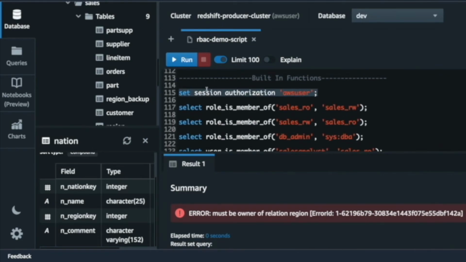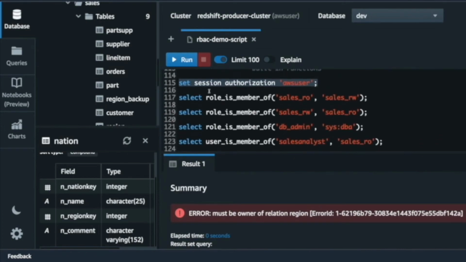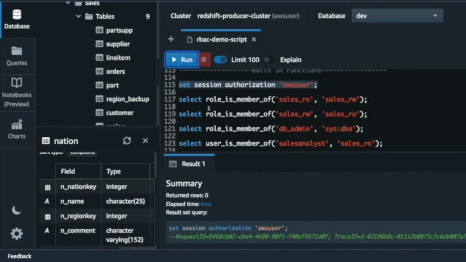functions which are called role is member of and user is member of. So let's elevate to the super user. You can run it as an individual user, but that only shows that specific user's details. So we wanted to show you for all the users. In this case, we are trying to basically say if sales RO has been granted sales RW or not. So that's how you should read it.